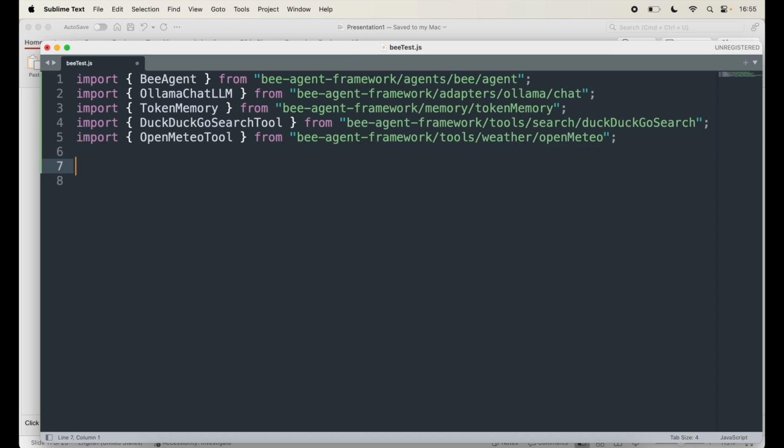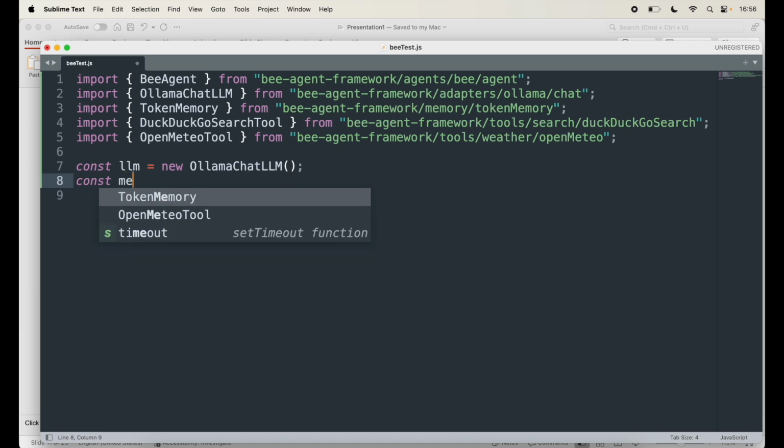Now next is initializing the LLM, memory and tools. I'm going to say const llm equals new OllamaChatLLM. In this, we use a specific LLM model, which in this case is Llama 3.1. That should be good for our project.